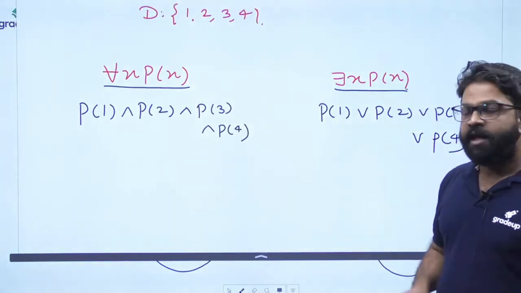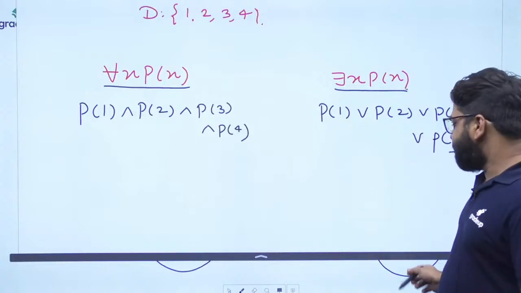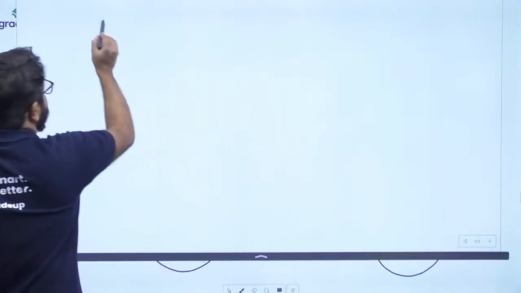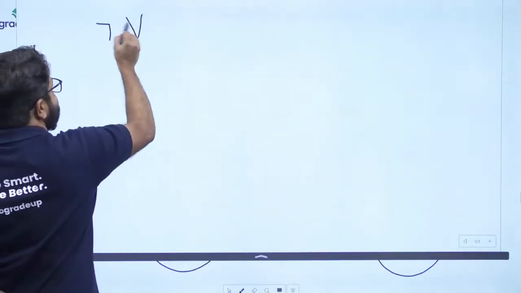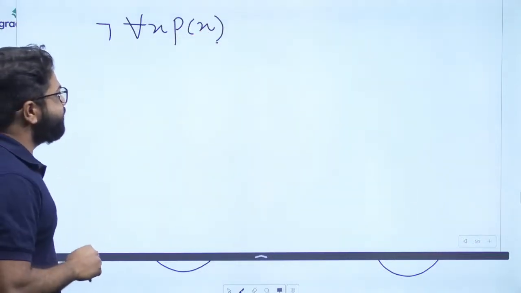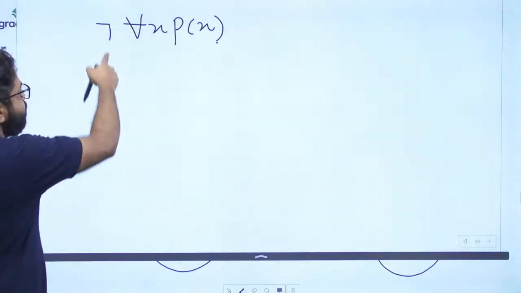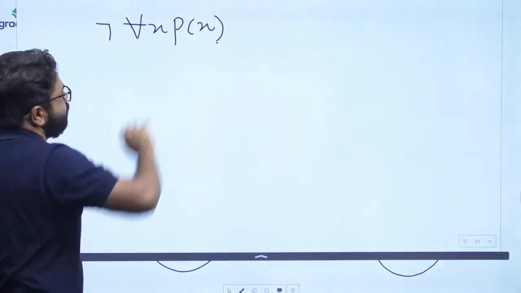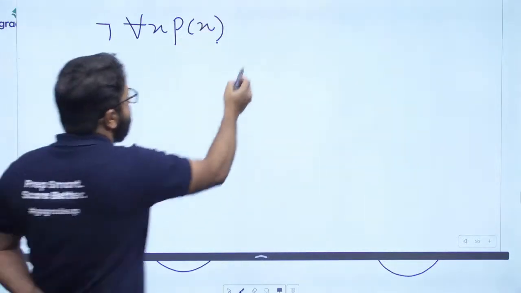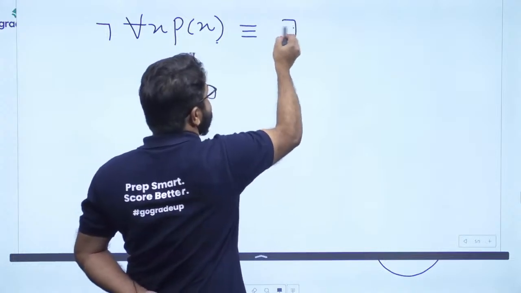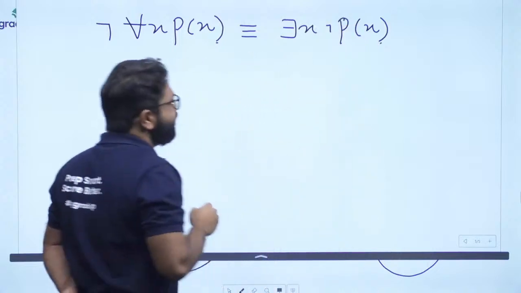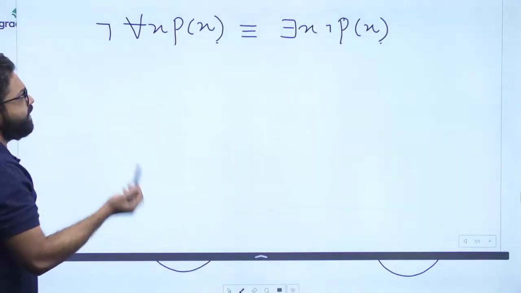Always remember this. On the basis of that, what we can understand is the negation of a quantifier. Everybody knows the negation of a quantifier. See here, if I put a negation in front of for all x, P(x), the first doubt students used to ask me is about what the negation applies to. Whenever you have a negation before a quantifier, it applies to the whole thing. And everybody knows that it is logically equivalent to there exists x, negation of P(x). Students have a lot of doubt about this.